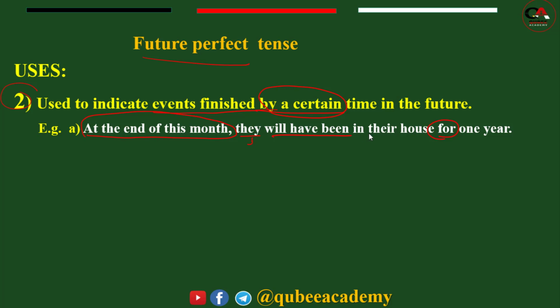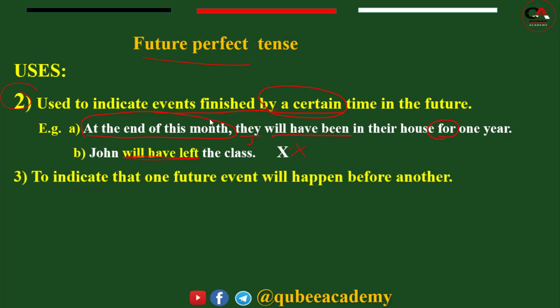So we expect the action will be completed at a certain time in the future, not now. In order to talk about such types of events, we have to use future perfect. John will have left the class. Is there a deadline in this? There is no deadline, or there is no time specified. Because of this, the sentence is wrong.